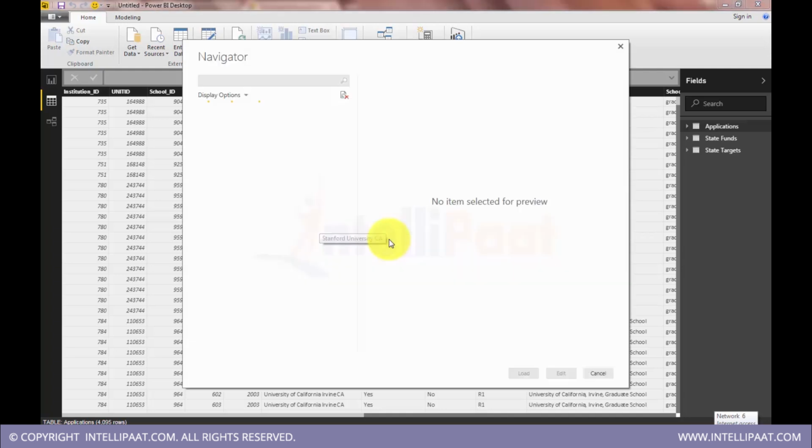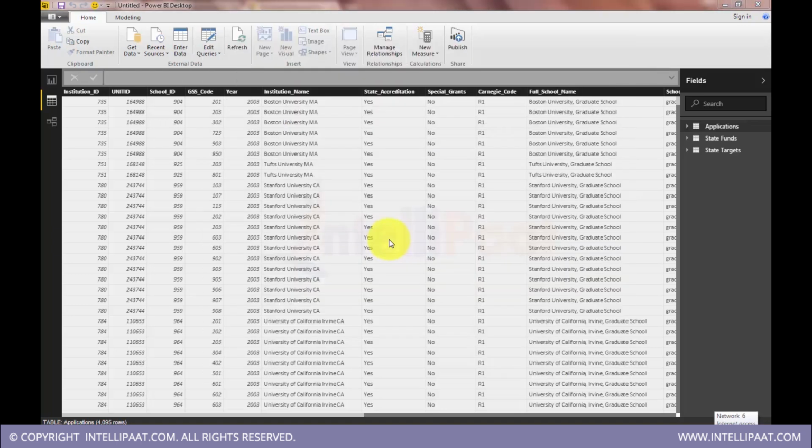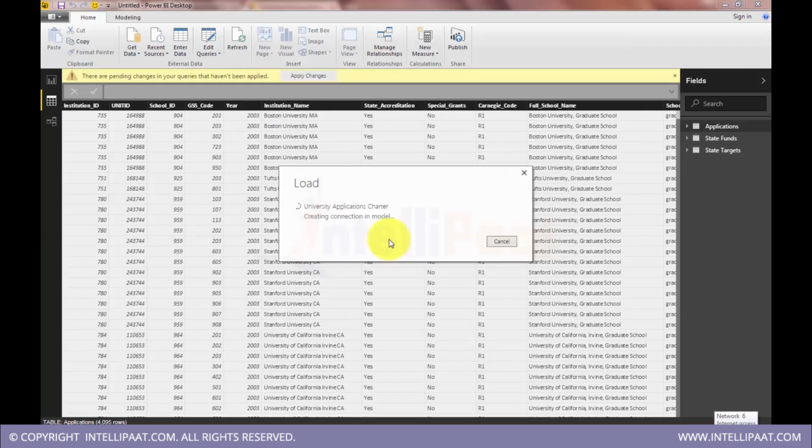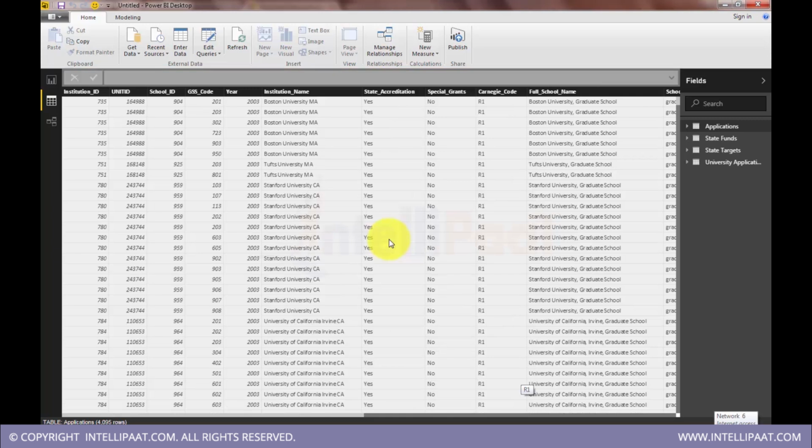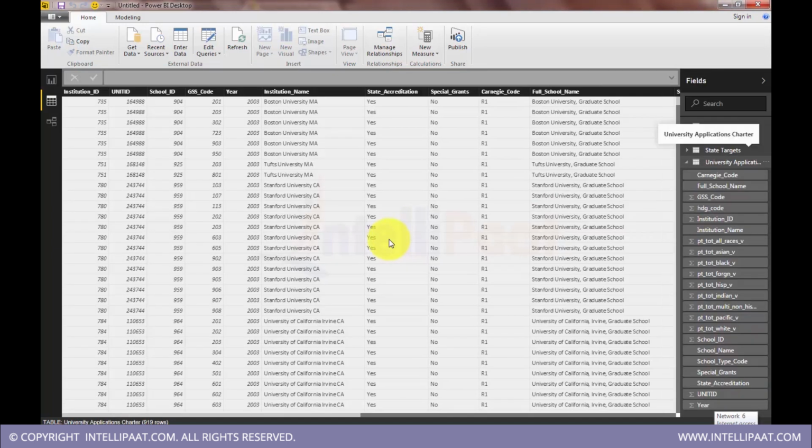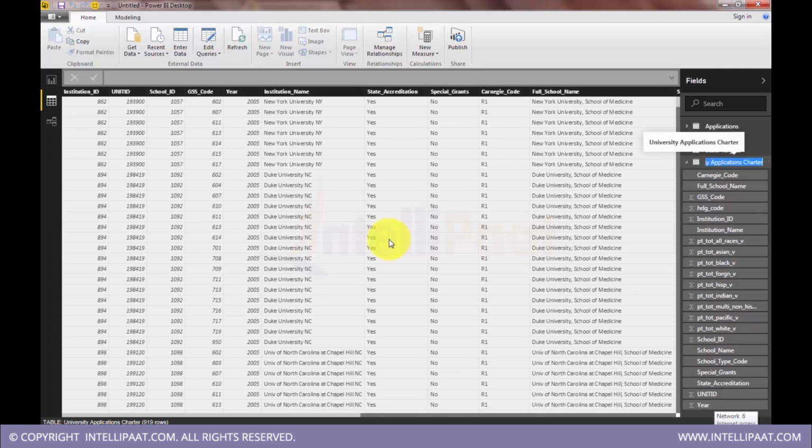Once data is loaded into Power BI, you don't need to bother about which version of Excel we are getting that data from. Okay, now this is the table we got here. Charter applications, right?